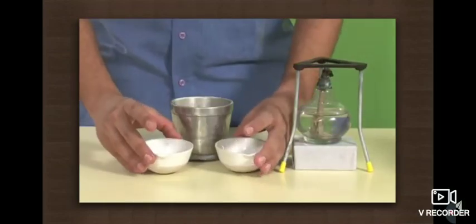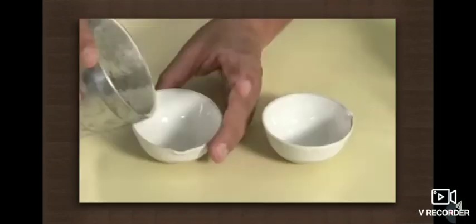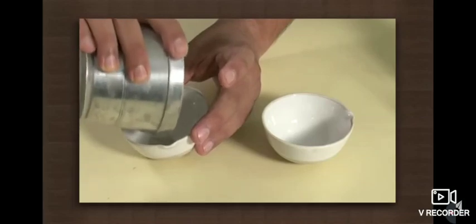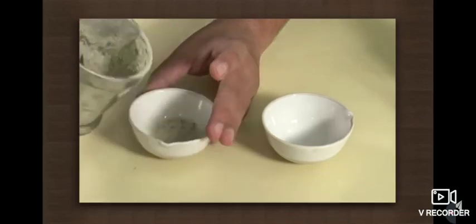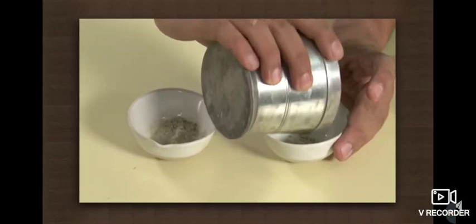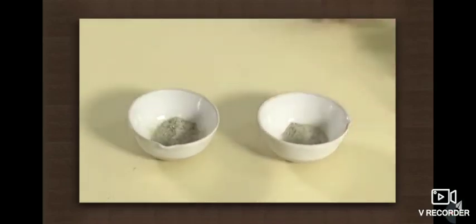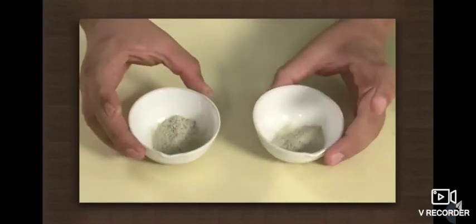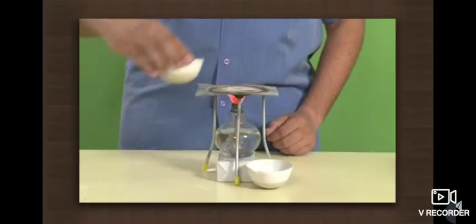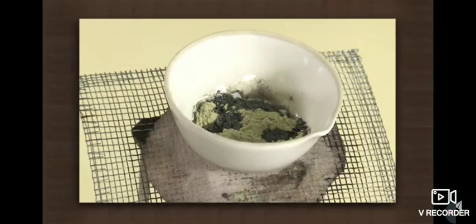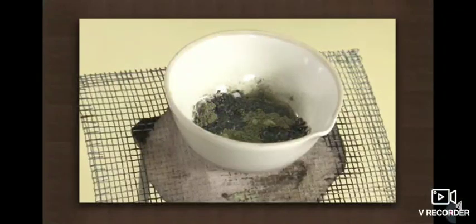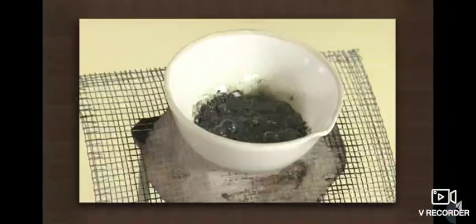Now take an equal amount of this mixture in two crucibles. They mix the sulfur powder and iron filings. Keep one aside while heating the other. Heat the mixture strongly. After some time, you will notice that a compound is formed that is black in color.